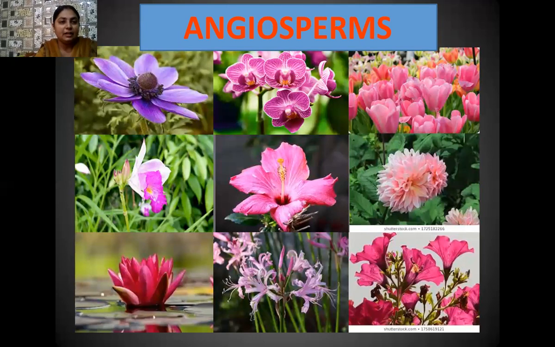Yes, students, different types of angiospermic flowers are visible on your screen. All of these angiospermic plants have beautiful flowers during their reproductive phase. These flowers are quite attractive because of their bright colors, because angiosperms need pollinating agents for the process of pollination.